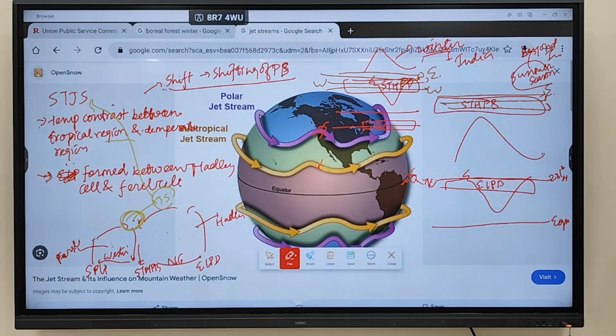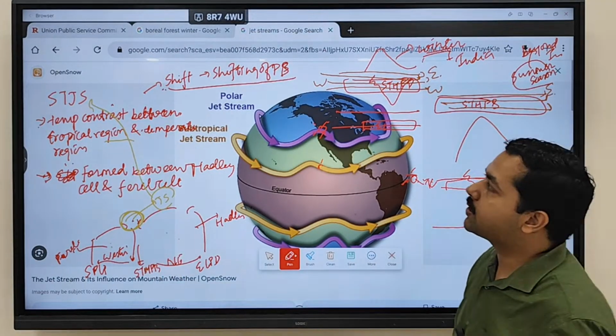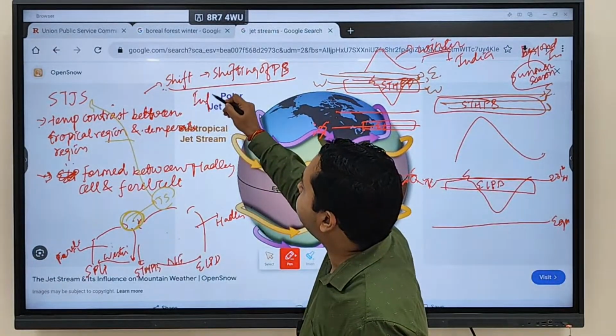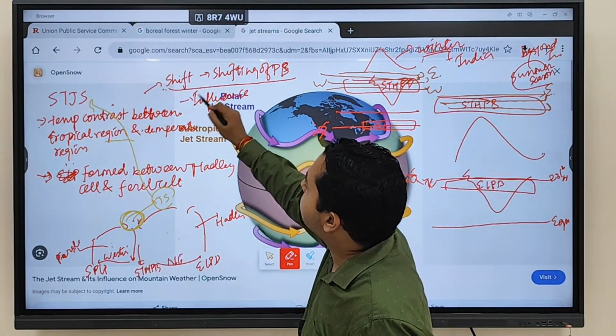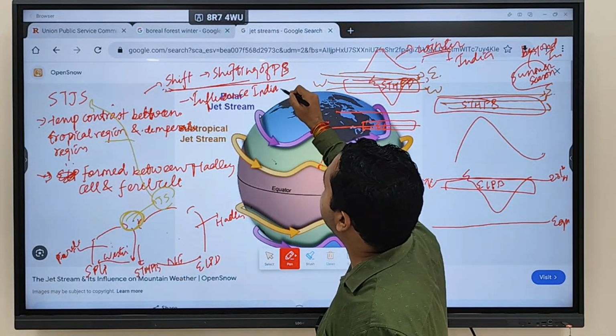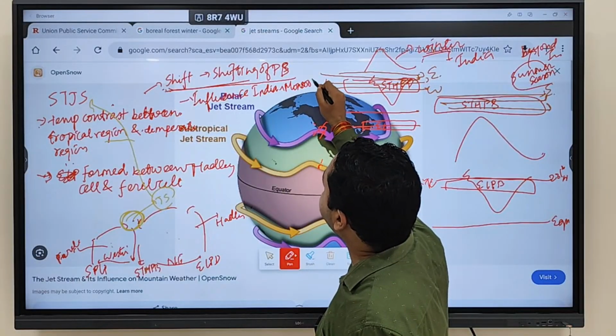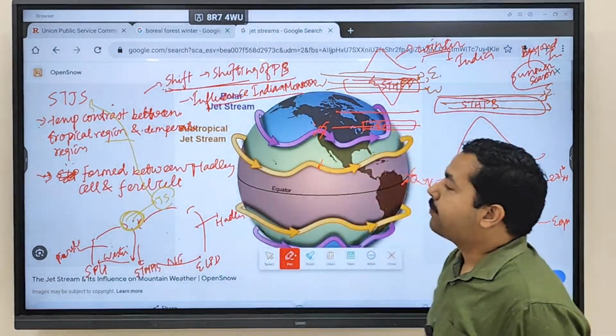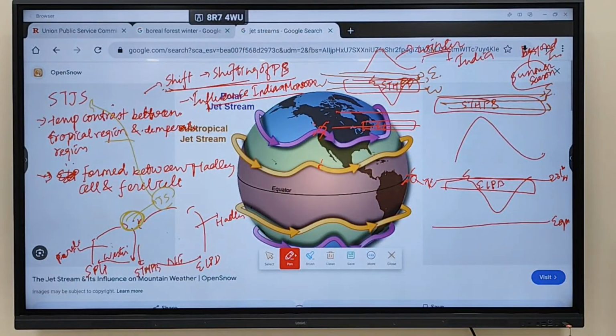Any doubt regarding this one? So as a result, the subtropical jet stream influences the Indian monsoon. It will not be constant; it will be shifting as the pressure belts shift, and they are going to influence the Indian monsoon. How are they influencing the Indian monsoon? How are the subtropical jet streams influencing the Indian monsoon?